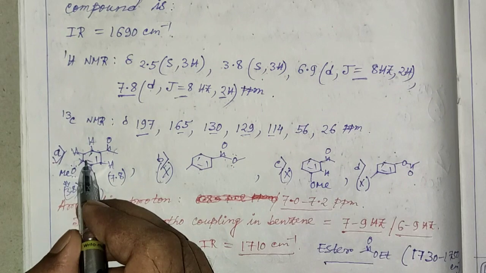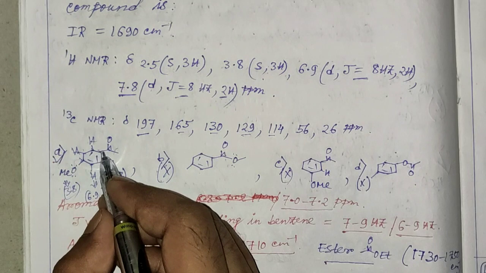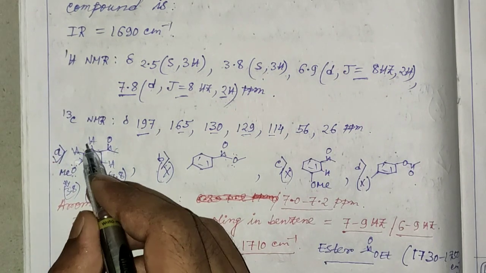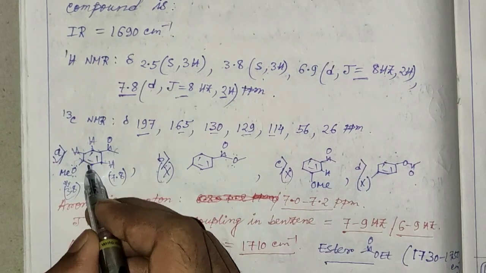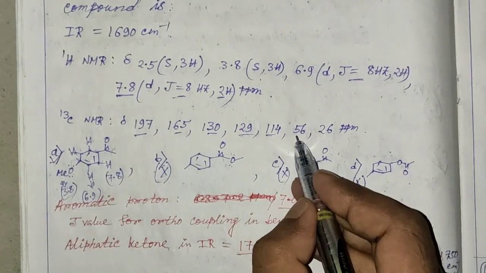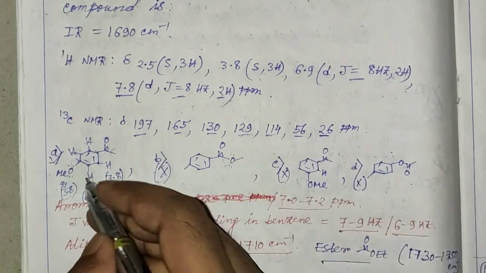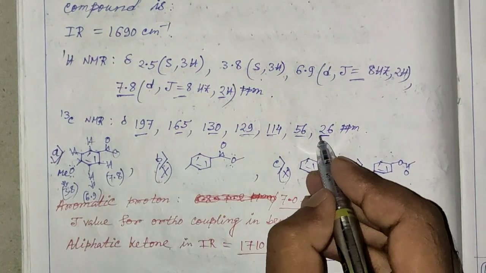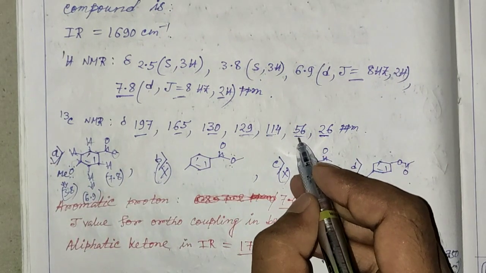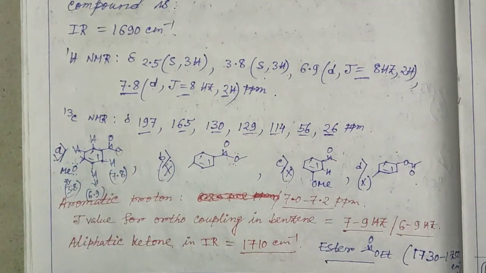These two carbons will also give a similar chemical shift value, and this one will give another different chemical shift value. That means for the aromatic group there will be 4 different chemical shift values, and these two values correspond to these two methyls. This methyl is 26 ppm, and for this methyl it is 56 ppm. So is it clear? Okay.